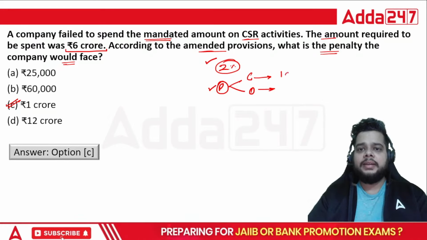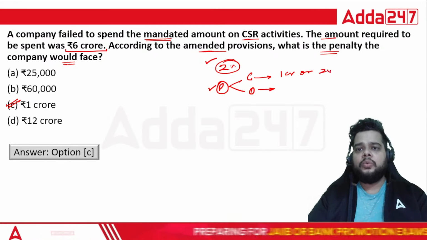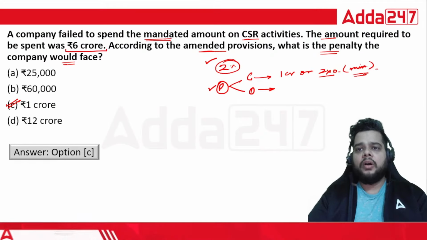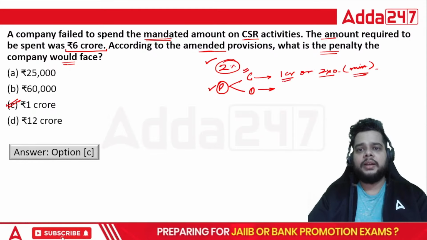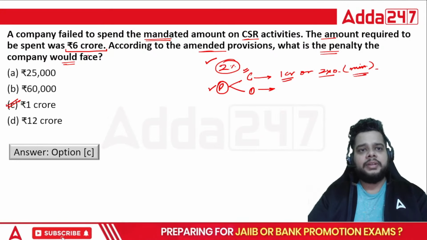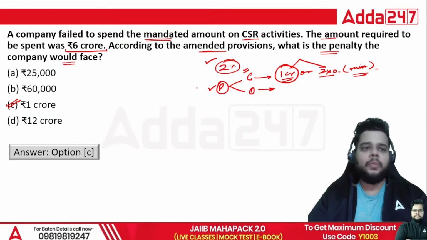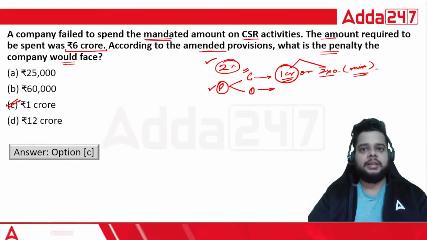Fine. 1 crore, or 2x of the obligation, whichever is minimum, in case of the corporate's penalty. So 1 crore, and 2x of 6 crore will be 12 crore, but the minimum of these two numbers will be 1 crore. So C will be the right answer.